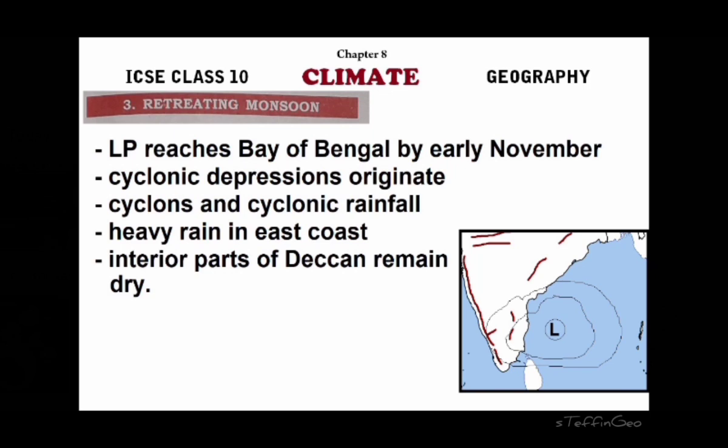So tropical cyclones are seen during the retreating monsoon season, right? The reason is a low pressure system develops in the central part of the Bay of Bengal, surrounded by high pressure. So wind from the high pressure area blows into the low pressure in the middle. That will give rise to the formation of tropical cyclones. So when there is a tropical cyclone in the Bay of Bengal region, the coastal area, that is the east coastal area of the country, will receive heavy rainfall, right? Other parts of the country will remain dry during this one particular season.